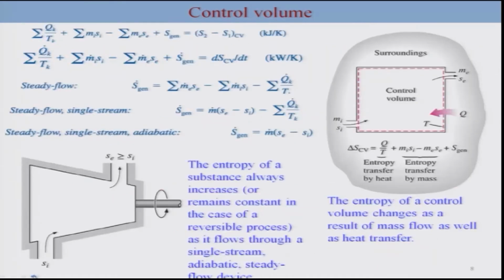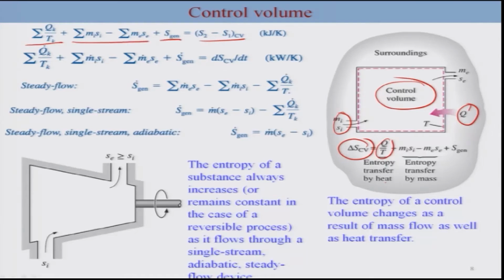Okay, so for the case of control volume, you also have to consider entropy transfer due to the heat, as well as entropy transfer due to the mass. So that will be in addition to the entropy transfer by heat. So you have to include the mass contribution as well as the heat contribution. So thus you can write this expression for the control volume, the change in the entropy of the control volume, okay, which is here, as due to the heat interaction and due to the mass interaction, that means your inlet minus outlet plus the generation. Okay, you can write this expression in terms of rate.